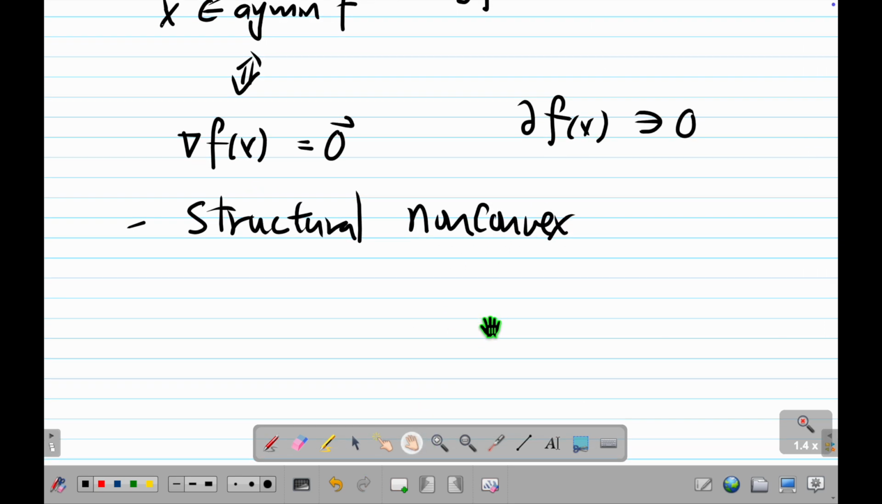A simple example is PCA, Principal Component Analysis. Here's the idea. If you write PCA as an optimization problem, actually it's a non-convex problem. But interestingly, you always find the global minimum. But doesn't a non-convex problem give you a local minimum? How come you get the global minimum? That's what I mean by structural non-convex.